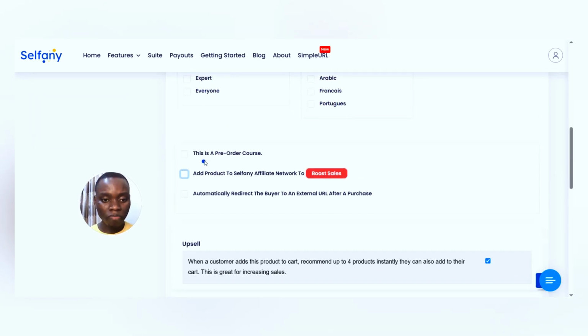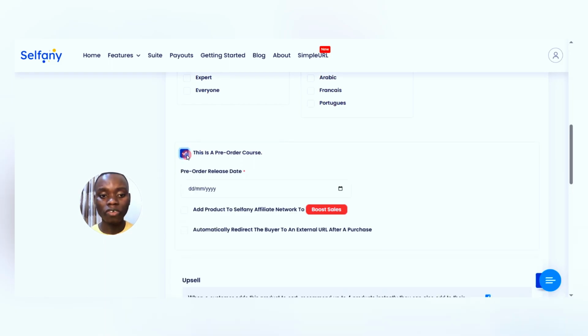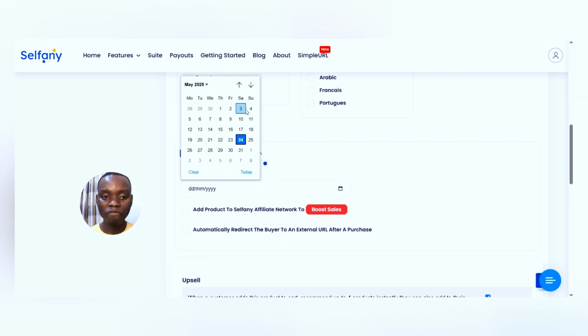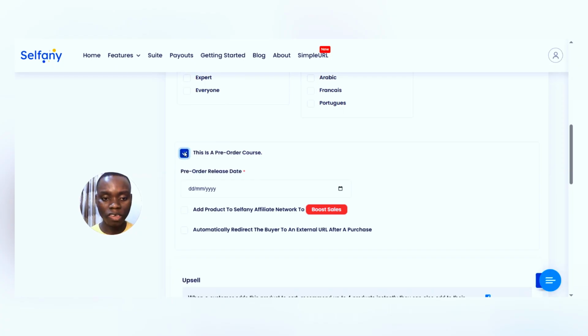For this point, is this a pre-order course? If it's a pre-order course, you say yes. But this is not a pre-order course. If it's a pre-order course, you can choose the release date. Just tap on this icon and you can fix the date where the course will be released. But this is not a pre-order course.